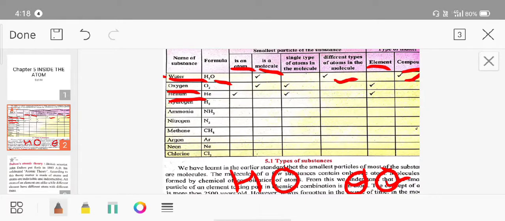Now water done, oxygen done, the third one is helium. The formula is He. So it is an atom. Whether a single type of atom is present or different types: a single type of atom is present. Whether it is an element or a compound: it is made up from only one atom, so it is an element.